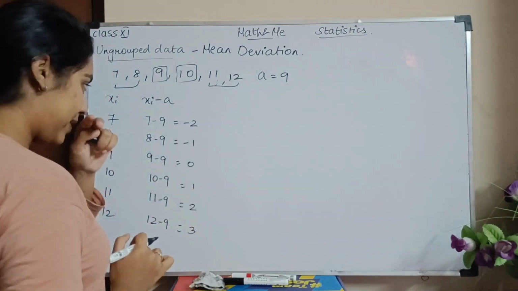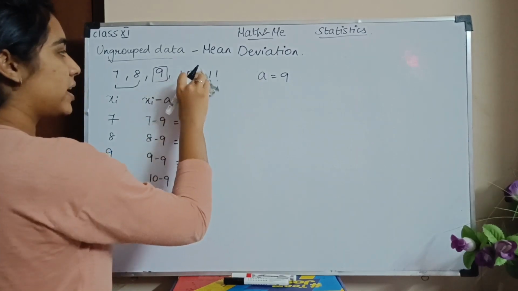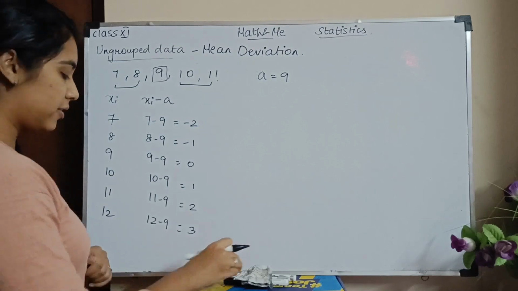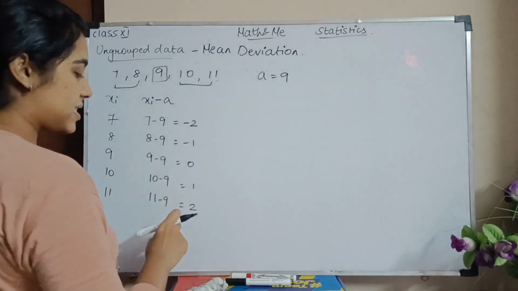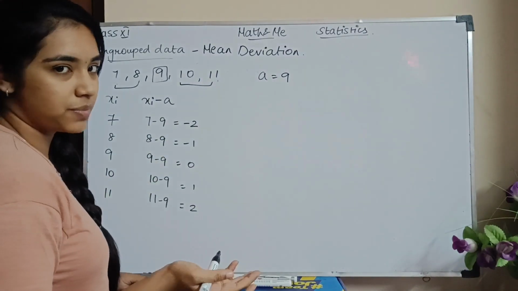So what happens when I add all these values? Imagine I do not have this 12, okay, for now. So I only have one middle value, 9, correct? 2 values to my right, 2 values to my left. So imagine I don't have this 12. Okay, so what will be my sum of all this? Mean deviation enadhu? Sum of all the observation by total number of observation, correct?